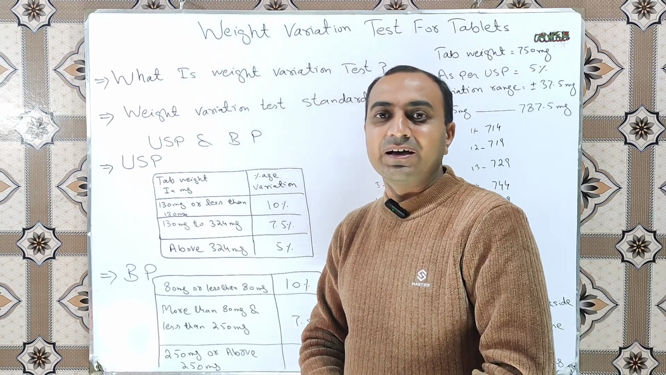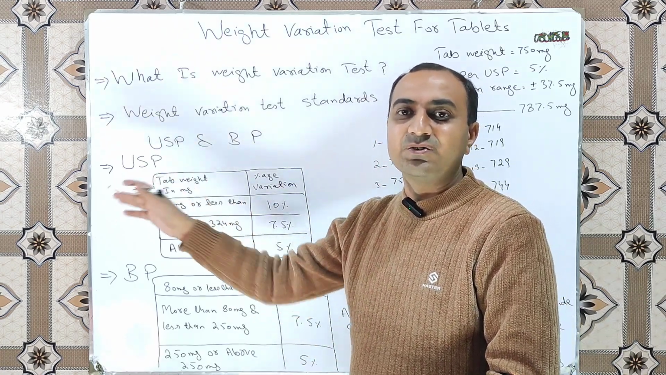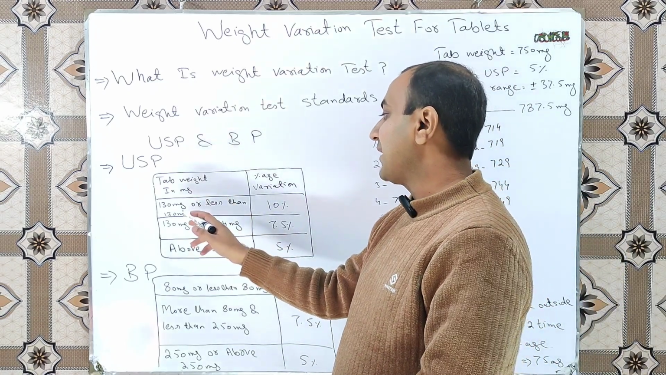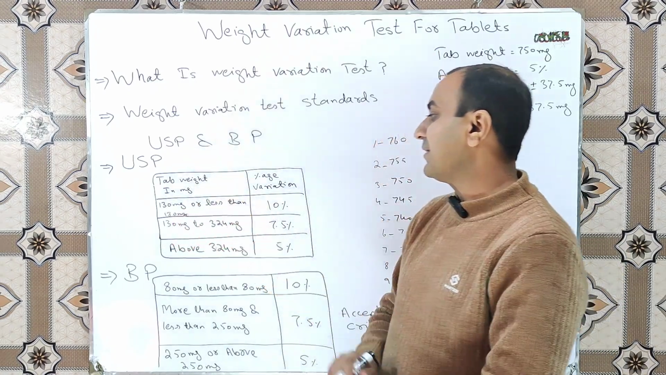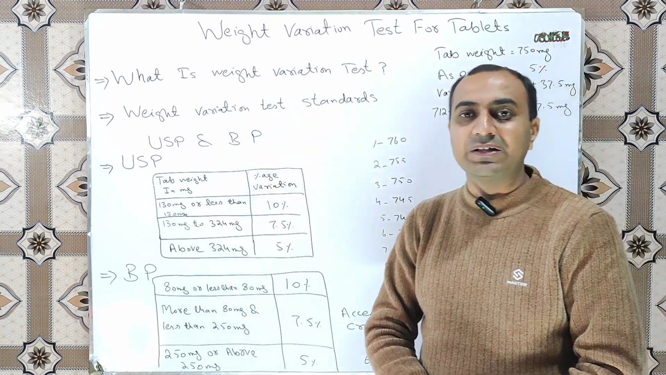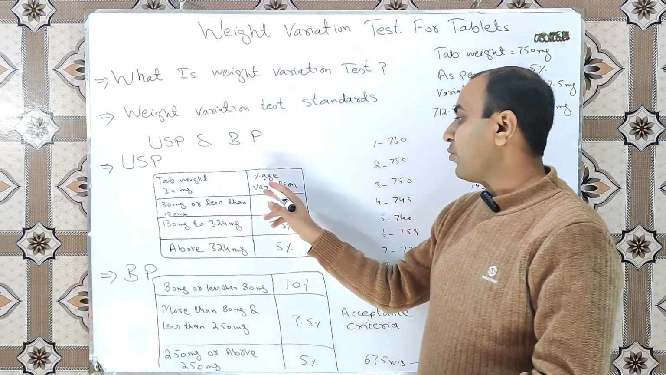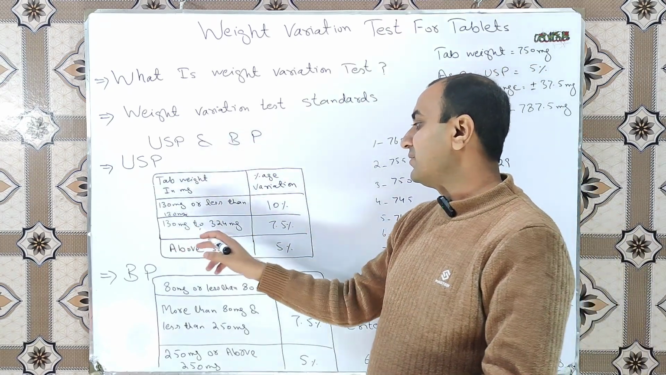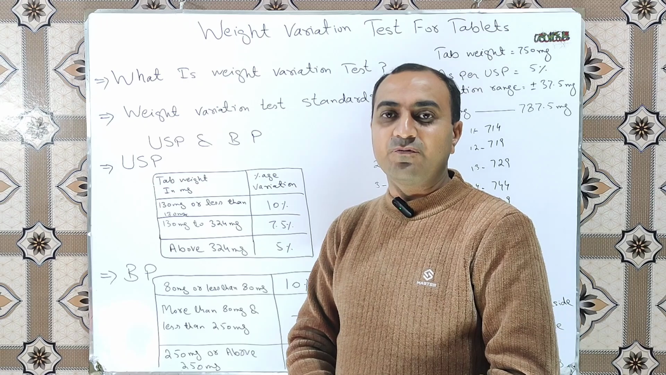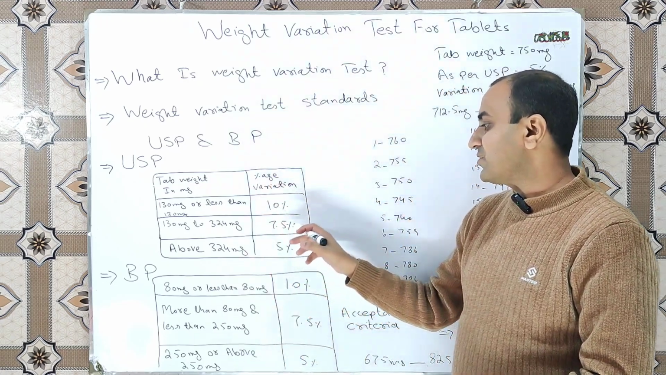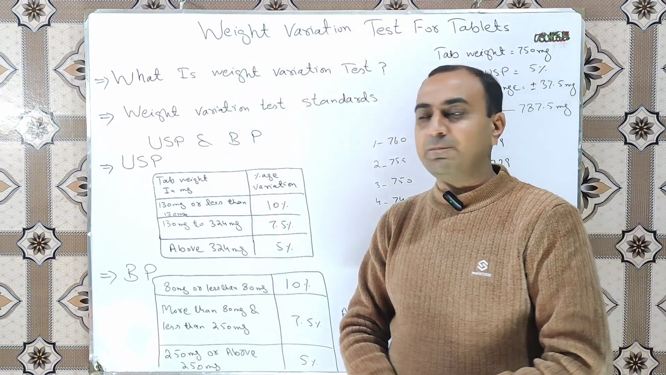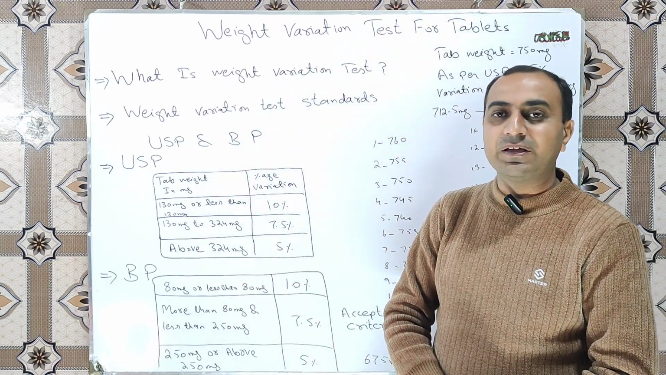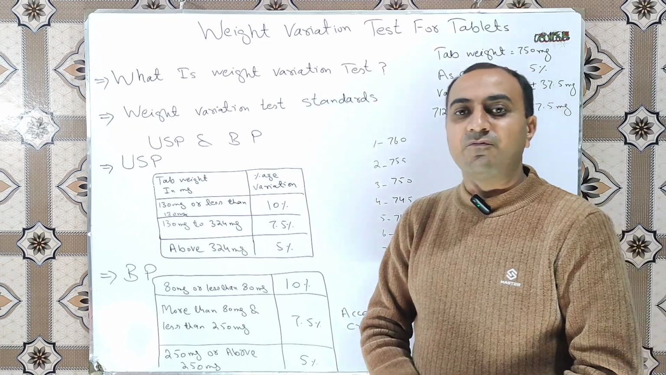The weight variation standards by the USP are given in this table. If our tablet weight is 130 milligram or less, then the allowable percentage variation is 10%. If the tablet weight is 130 milligram to 324 milligram, then the percentage variation is 7.5%, and if the tablet weight is above 324 milligram, then the limit is 5%.